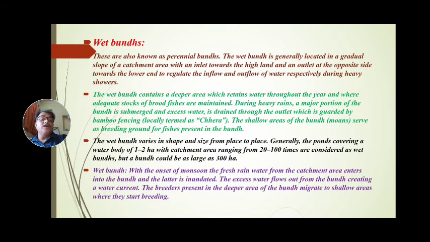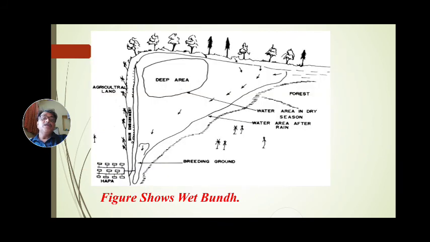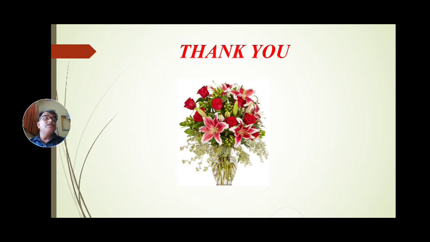These bunds are of different shapes and sizes. Generally the wet bund is deeper and larger in size, and seed is produced, the fishes bred in this confined water, in the desired quality and quantity.